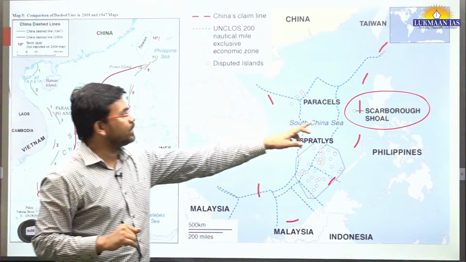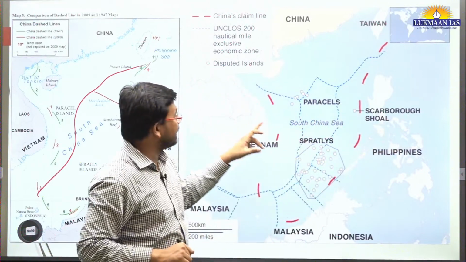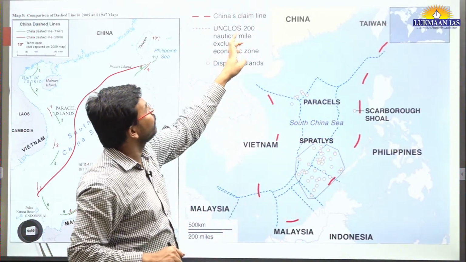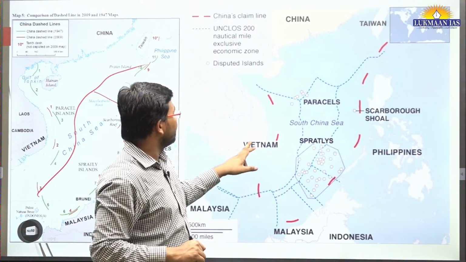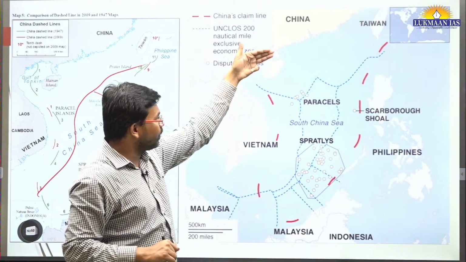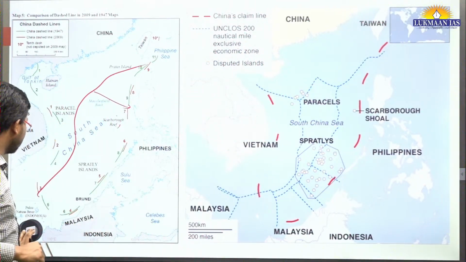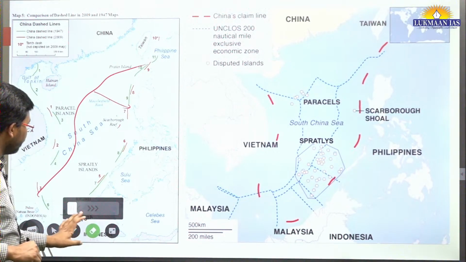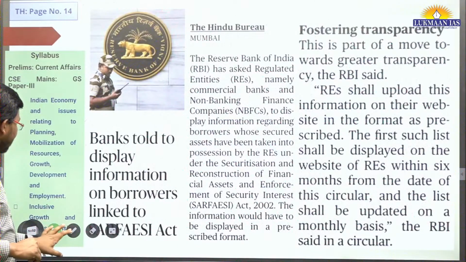So this shoal, Scarborough Shoal, is important, and in your free time you need to locate these places, for example the Paracel Islands, then Scarborough Shoal, then the Spratlys. You need to learn about them location-wise, north to south or south to north. That will help you to solve a question in prelims. Then we have another topic.